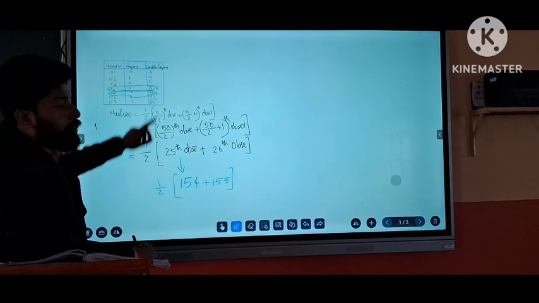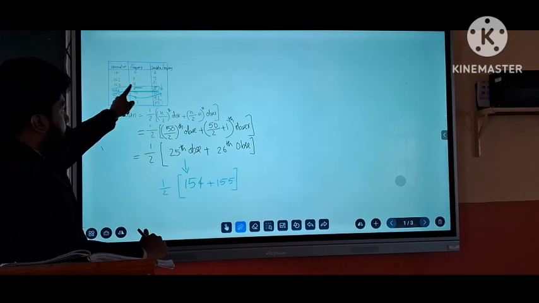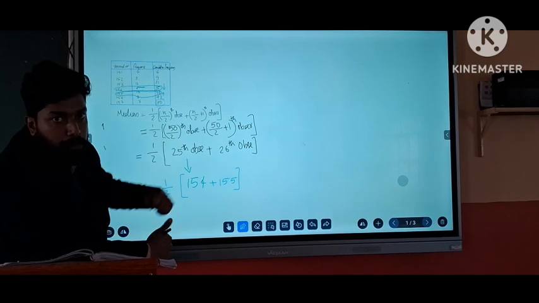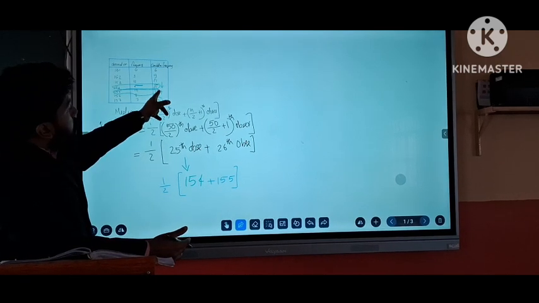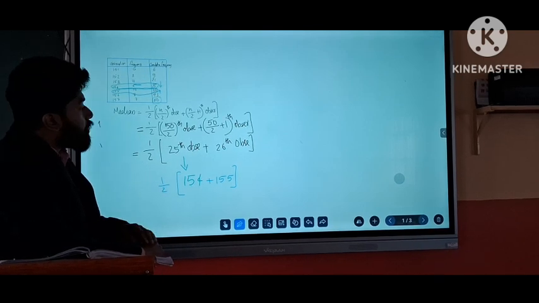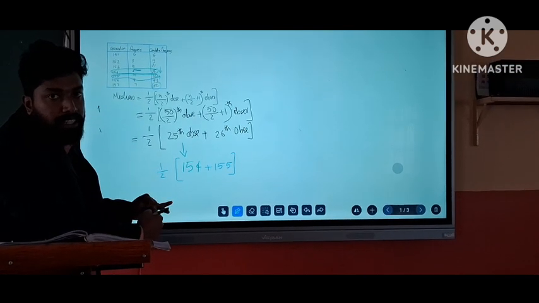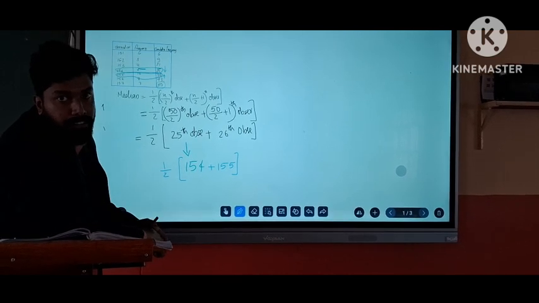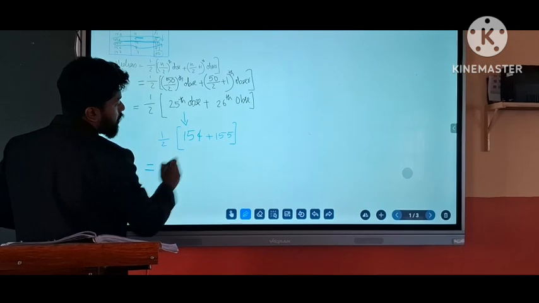This is a very important step, that we are marking the row. 25 is already there, that's why we are marking the same row. After that, the 26th observation we want to mark. The 26th observation is after 25 and before 35, so it lies in 35. Not only 26, but 27, 28, 29, 30, 31, 32, 33, 34, 35, all these observations lie in the same row of 35. Is it clear? Okay. Now we are taking the half of the sum of these two.